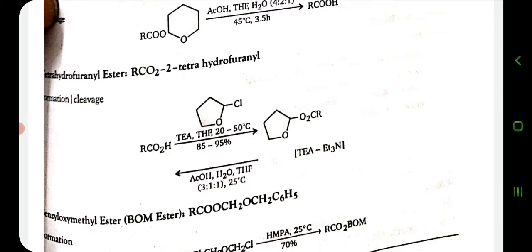Tetrahydrofuranyl esters are also formed by the carboxylic group. When the carboxylic group is treated, we will get the tetrahydrofuranyl ester, and in this manner the carboxylic group is protected and cleavage is done in a similar way in the presence of THF and acetic acid at 25 degrees centigrade, and we will get back our carboxylic group.